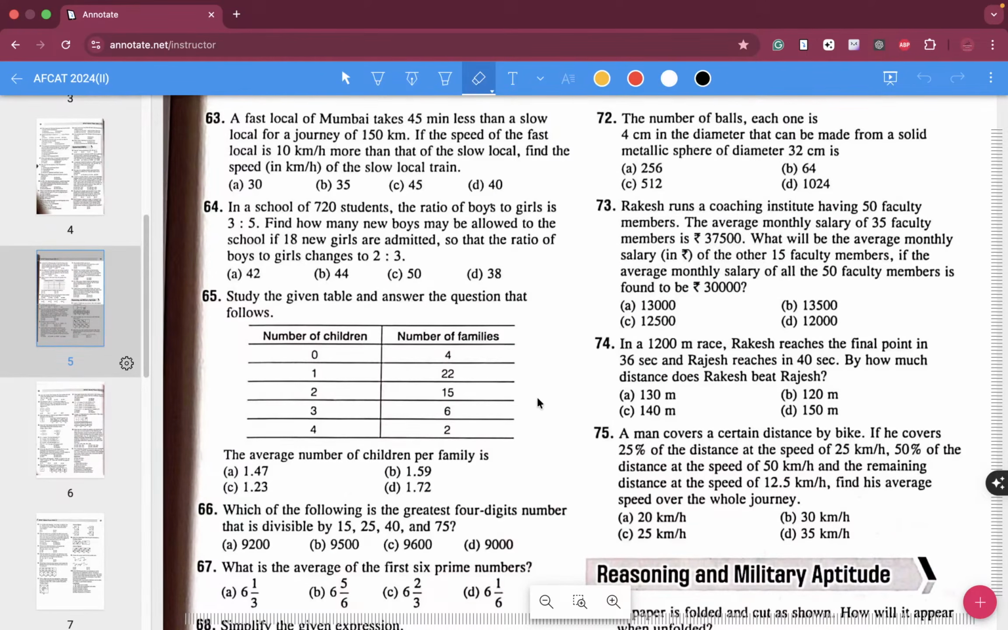Now, question number 73. Rakesh runs a coaching institute having 50 faculty members.